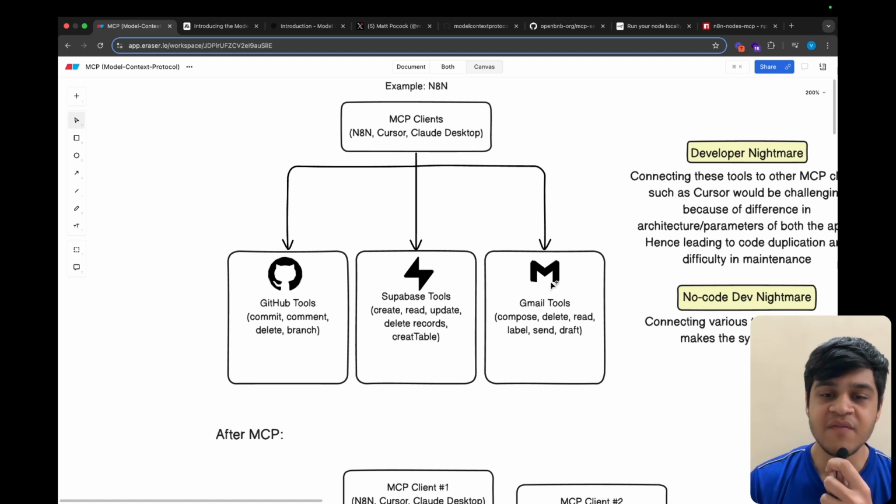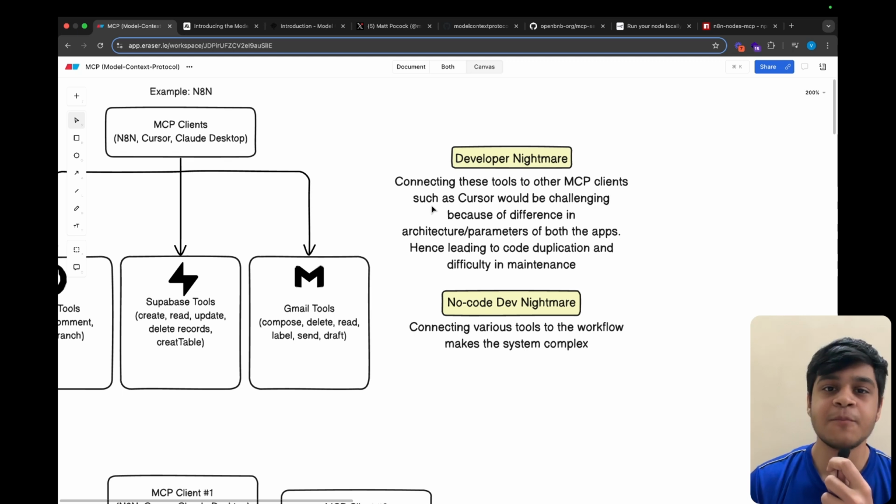Previously, in order to connect all these tools to our LLM, we were required to expose their API and connect to our client, to our Claude Desktop or to Cursor or Windsurf, through external APIs. We needed to expose the APIs and connect them to our LLM. So what problems does this bring? The first is a developer nightmare.